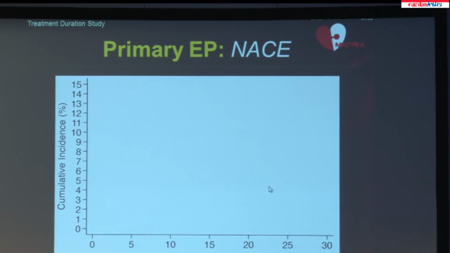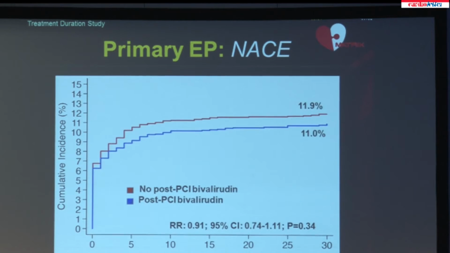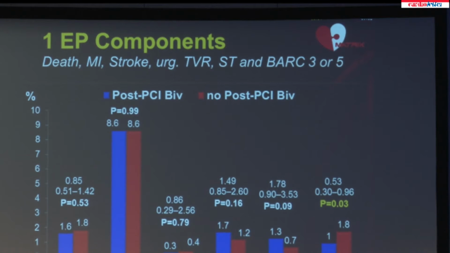received the full regimen. The primary endpoint, which was again NACE, a combination of ischemic and bleeding endpoints, was observed in 11.9% of patients in the non-post-PCI bivalirudin group and 11% of patients in the post-PCI bivalirudin group, which is a non-significant 9% relative and 0.9% absolute risk difference.